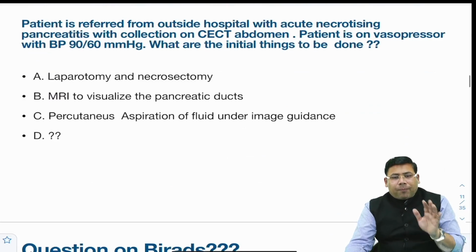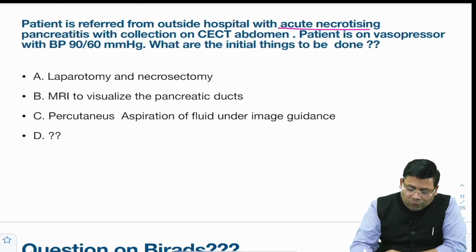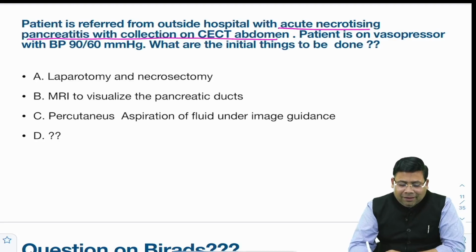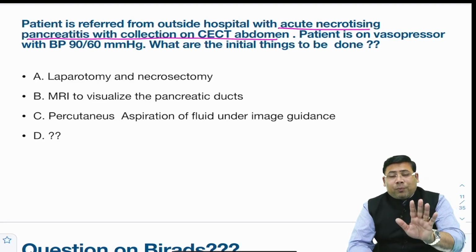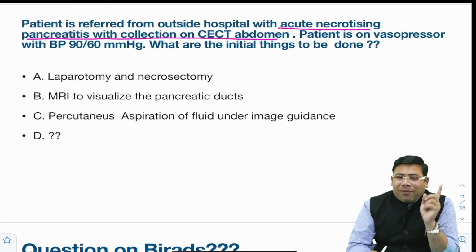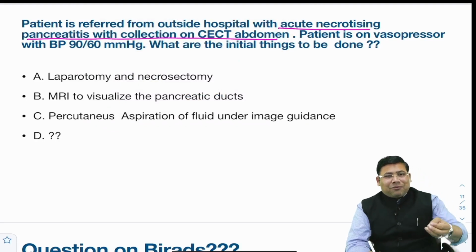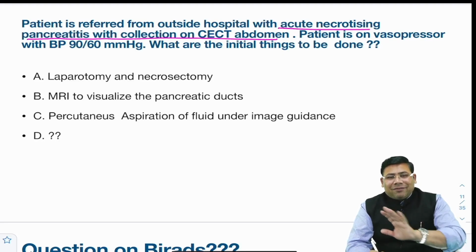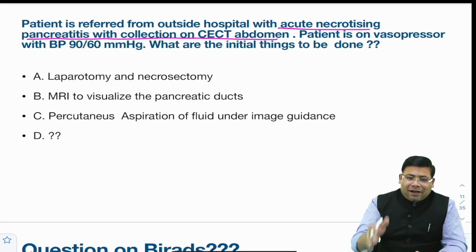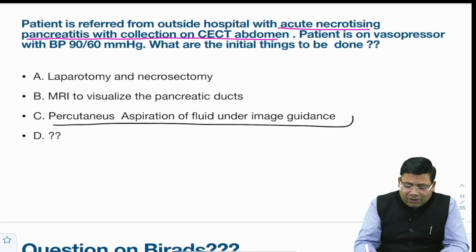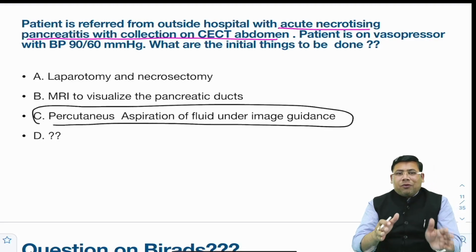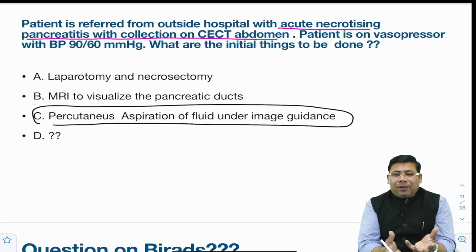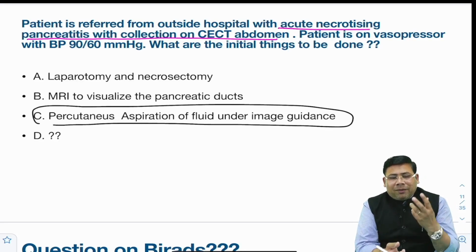The next is a patient referred from outside with acute necrotizing pancreatitis with collection on CT scan. This is a necrotizing pancreatitis and the patient is on vasopressor. Remember, the patient is on vasopressor. That means the patient is really sick, and otherwise, if you use your common sense, if the patient had not been sick and sinking, the patient would not have been referred. So forget about anything you can do surgically. The first thing is to do a percutaneous aspiration under USG so that you can remove the underlying contaminated content. So C would be the best answer.